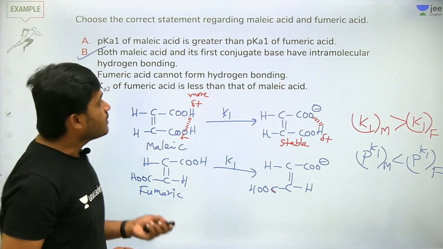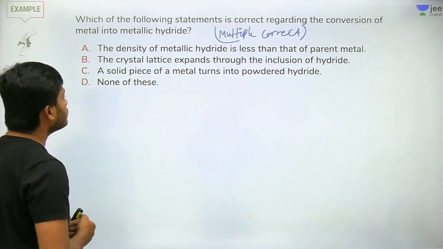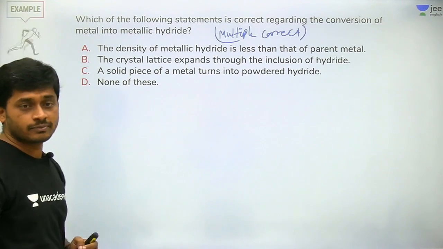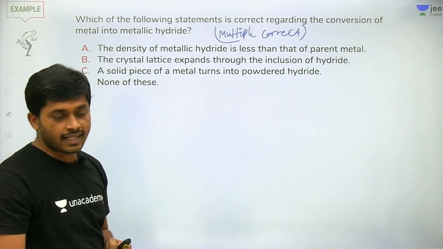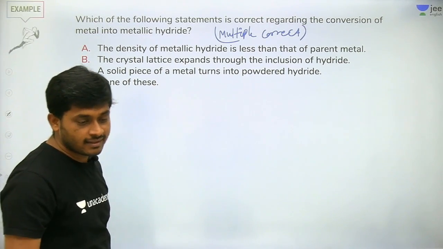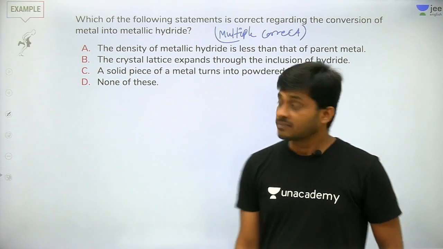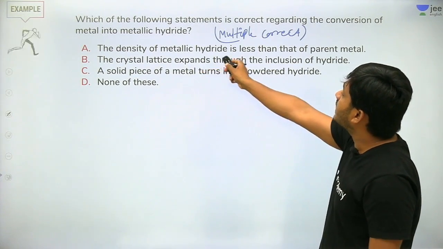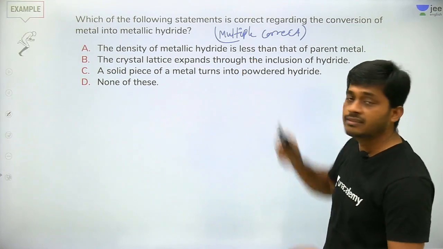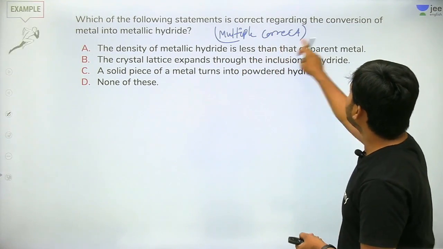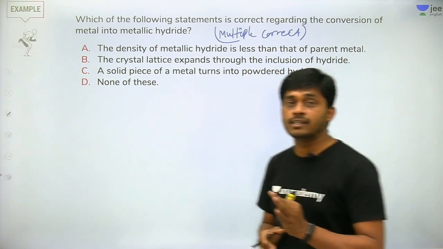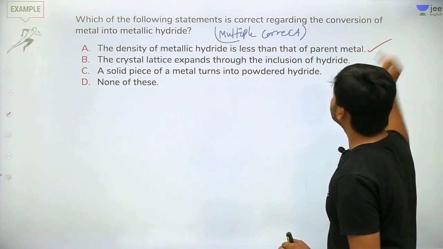See this. What statements are correct now? Multiple correct. How many statements are correct here? Density of metallic hydrides is less than that of the parent metal. Is it correct or not? Yes, it is correct.